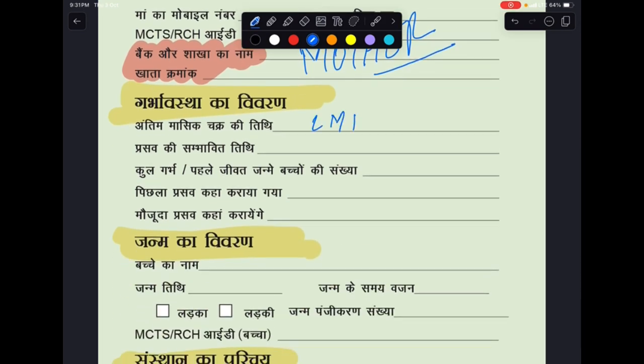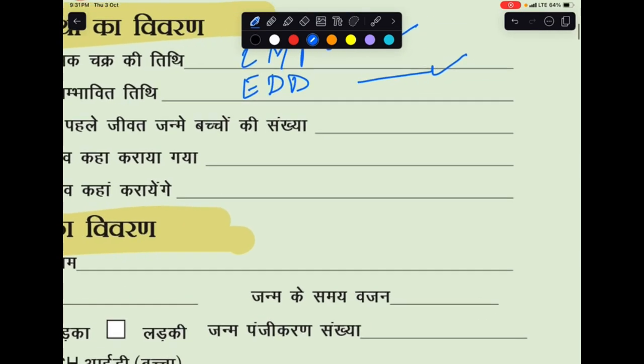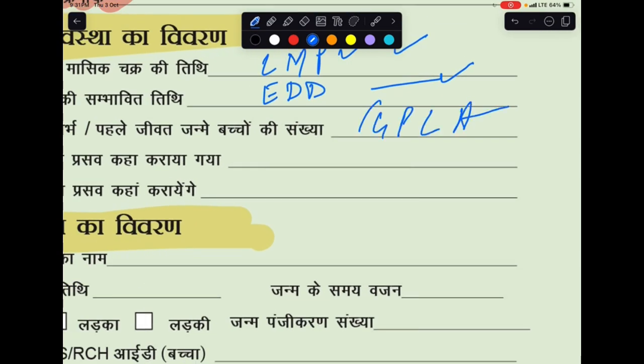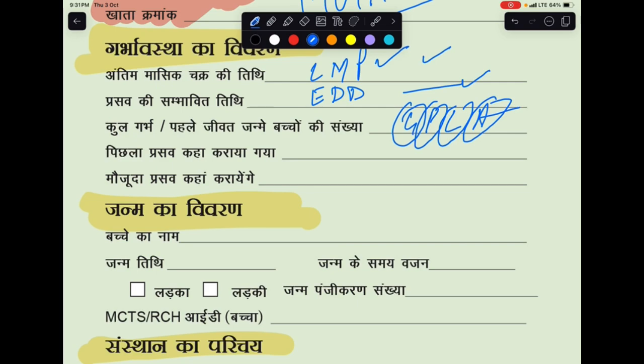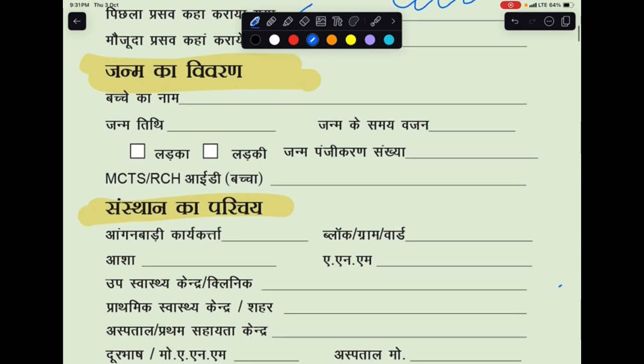All right. Then moving on to the next pregnancy record. So this is a usual thing. Okay. There's nothing much. We need to take the LMP, that is last menstrual period. Then we need to calculate the EDD and write here. Then what we need to do is we need to know about her previous pregnancy. So we have gravida, para, live, and abortions. All right. So these are details we need to fill in. Then we need to fill in the place where the last delivery was conducted and where the current delivery was conducted. So this is about the mother.